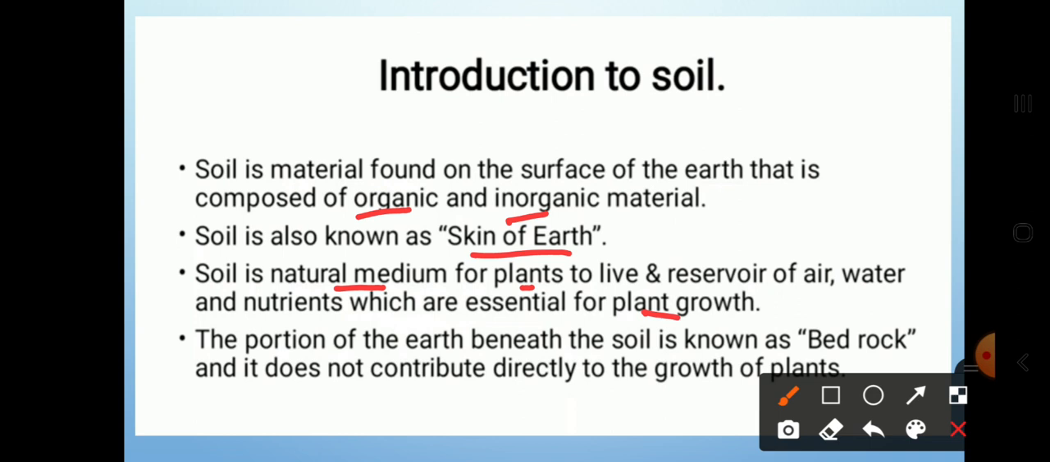In soil, all those air, minerals, and nutrients which are required for plant growth are present. The portion of the earth beneath the soil is known as bedrock. It does not contribute directly to the growth of the plant. What is the bedrock? It is a portion of the earth which is beneath the soil, meaning downwards of the soil, which does not directly contribute to the growth of plants.